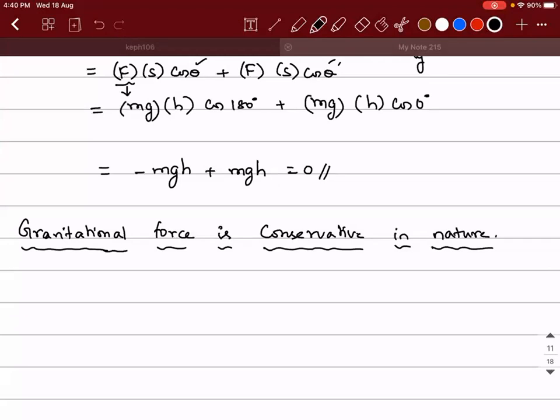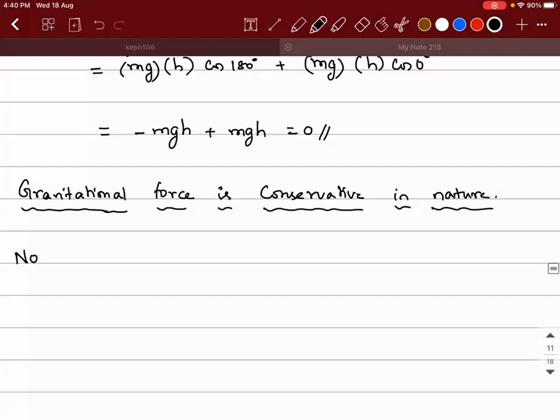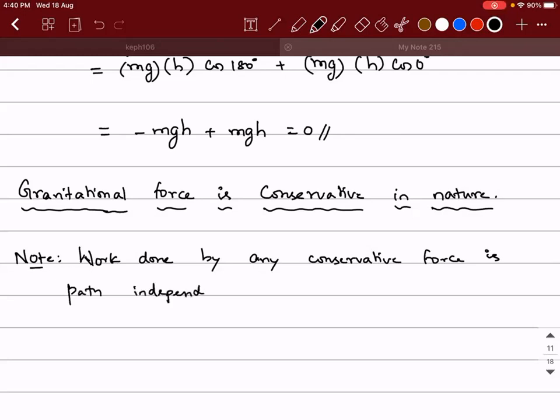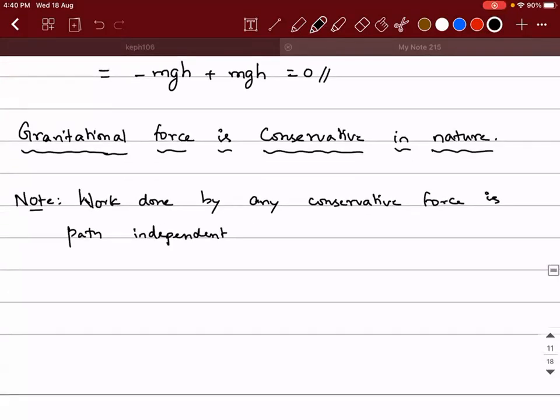Now listen. Another important note to be taken is, work done by any conservative force is path independent. That is, let's say the object is moving between 2 points A and B. This is one way.